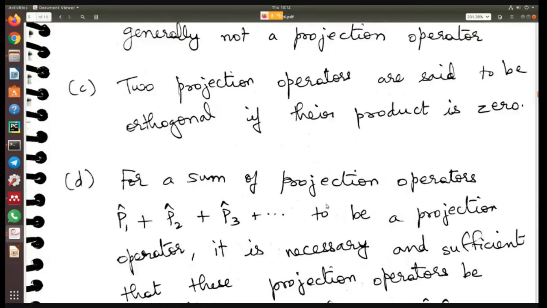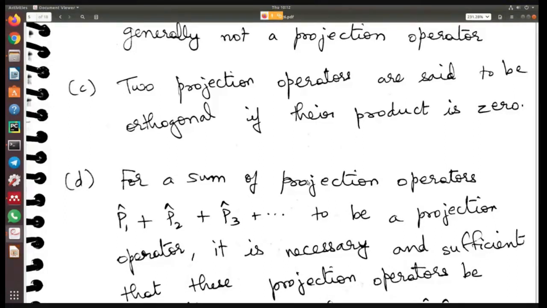Okay, so generally, for any two operators, if you say that the product is 0, you might think that those operators are orthogonal. Similarly, for any two state vectors also, if the scalar product is 0, right? In the case of state vectors, you don't just say a product, you say a scalar product.